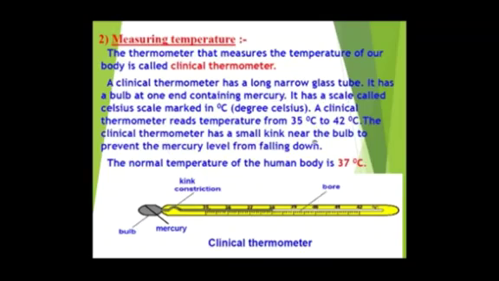Now this clinical thermometer has a small kink near the bulb to prevent the mercury level from falling down. Here is the kink, the constriction, which prevents the mercury level from falling down in the case of the clinical thermometer. In the case of human beings, our normal body temperature is 37 degrees centigrade.